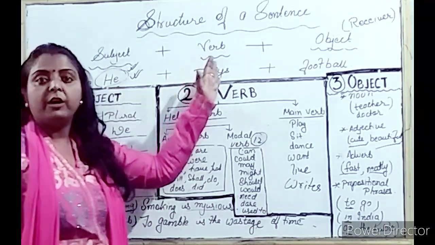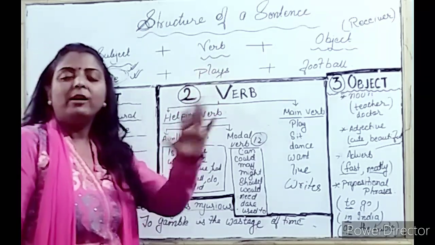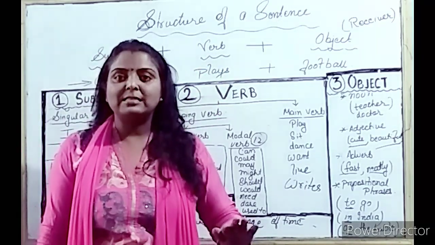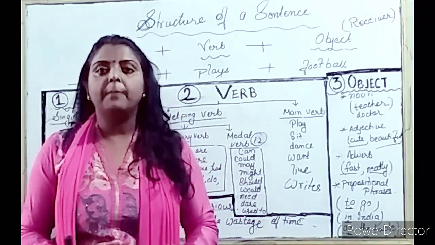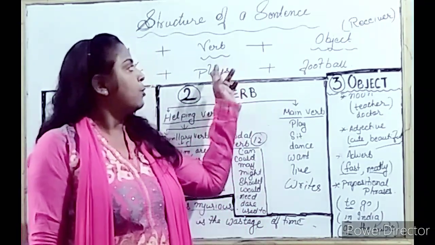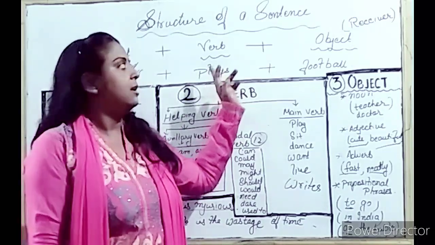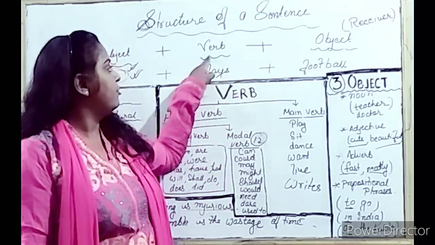Now we need verb. Verb, that is play. What do you mean by verb? All the actions are called verb. जो भी action होता है उसे verb कहते हैं. जो भी हम काम करते हैं वह verb कहलाता है. So play is an action. खेलना. That's why we have used verb here.